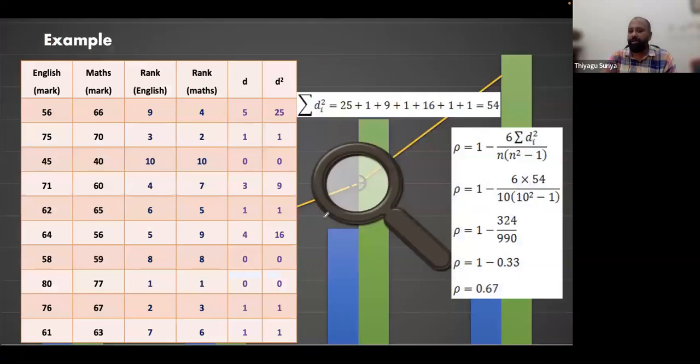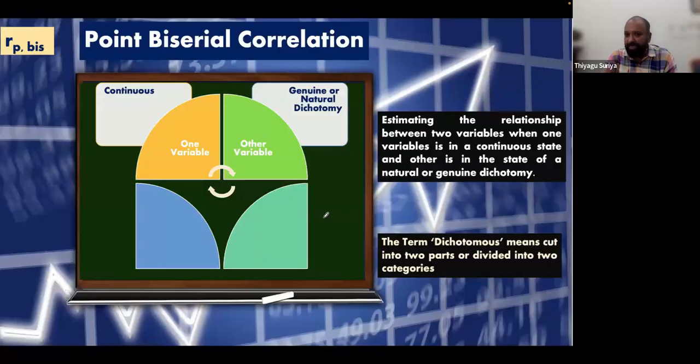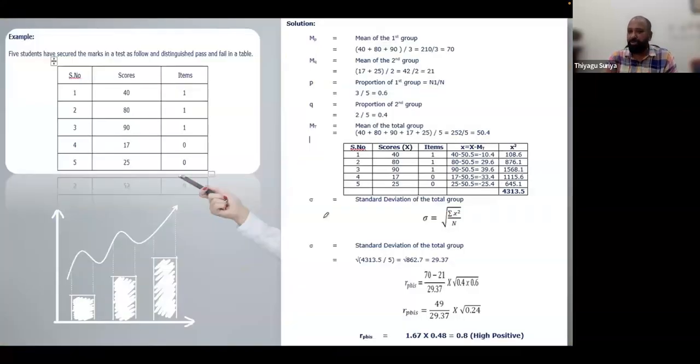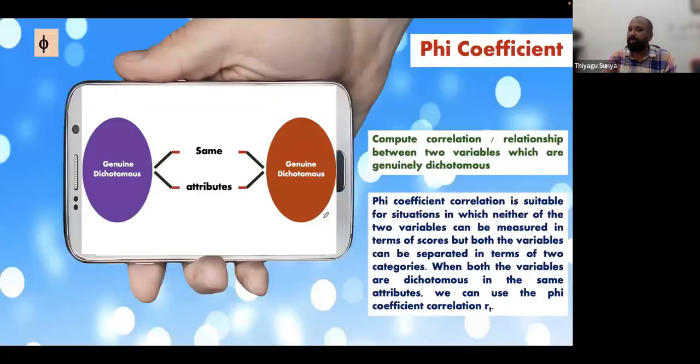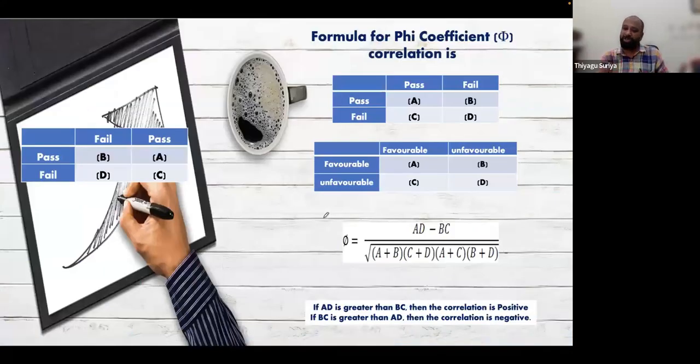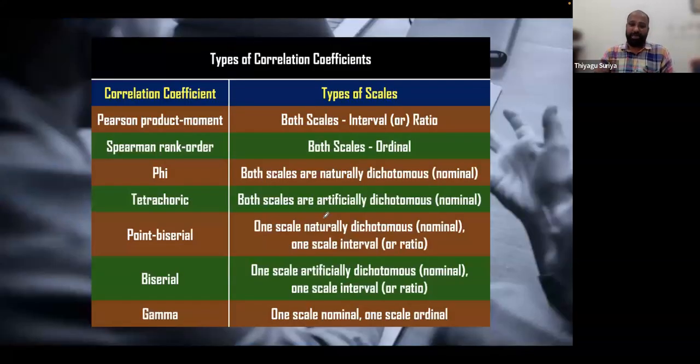We have different correlations like the biserial correlation, the point biserial correlation, the tetrachoric correlation, and the phi coefficient of correlation. Like this, there are plenty of correlations. Other than this, we have the partial correlation as well as the multiple correlation. I'm just showing this. If possible, kindly take a screenshot. This might help you. Just list out which correlation types there are and under what condition we can use them.